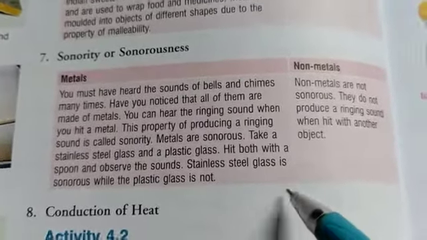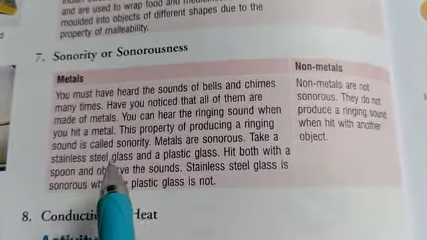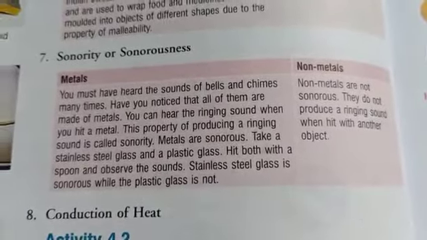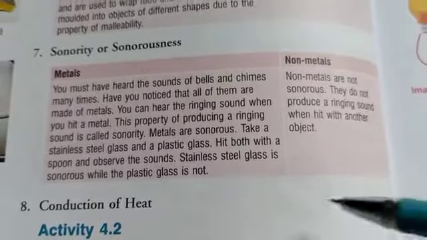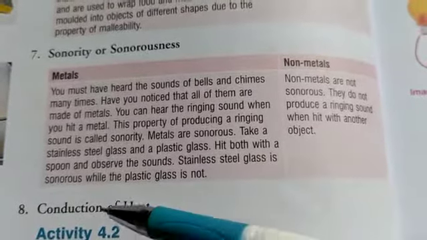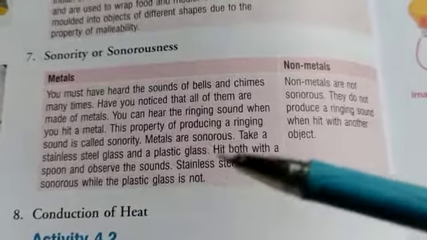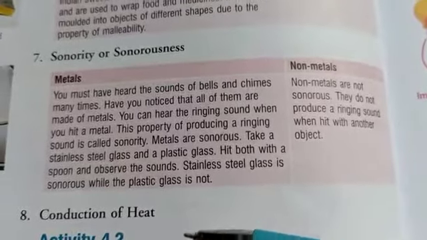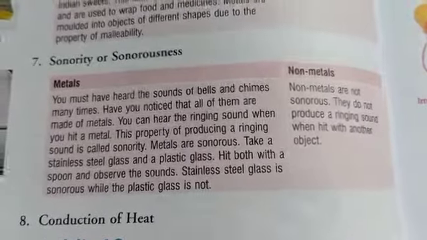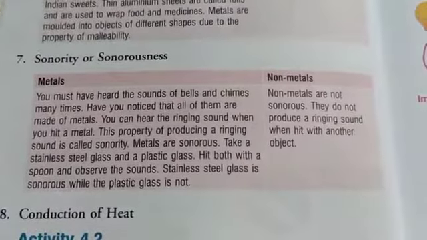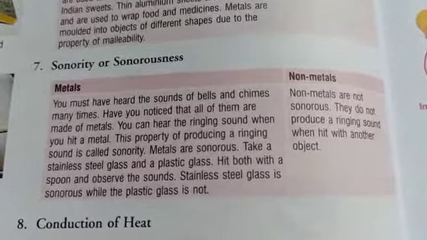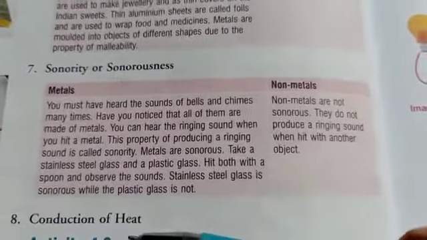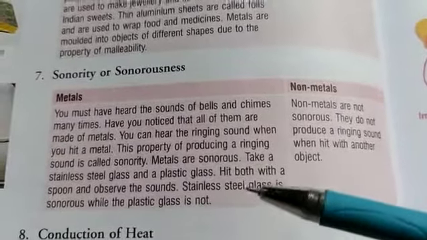For example, take a stainless steel glass and a plastic glass. If you strike both of them, then you can hear the sound. Stainless steel is sonorous while the plastic is non-sonorous. That means it is not producing the sound. So non-metals are not sonorous. That means they don't produce a ringing sound when struck with another object. Metals are sonorous. That means they produce the ringing sound.